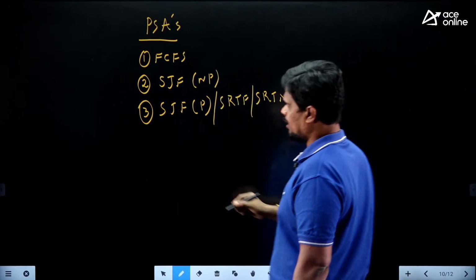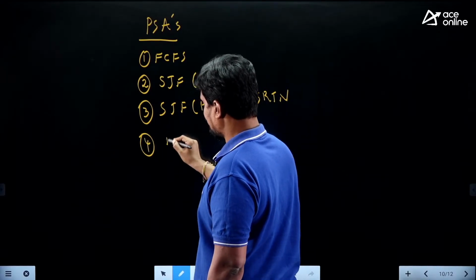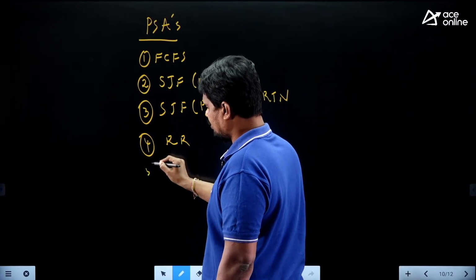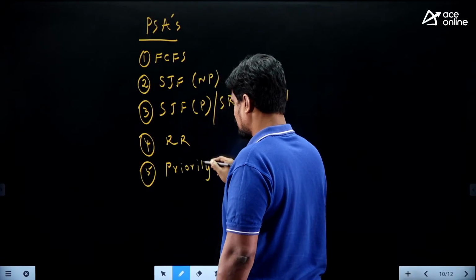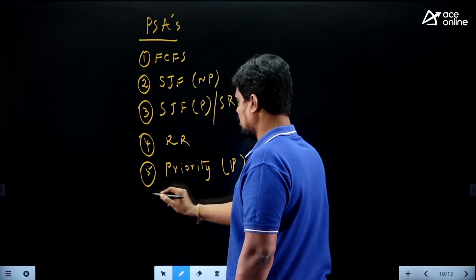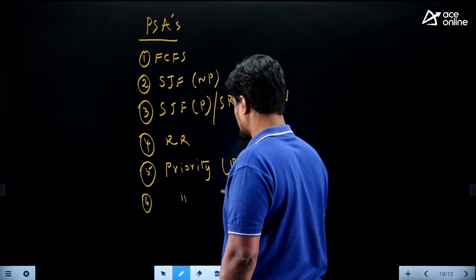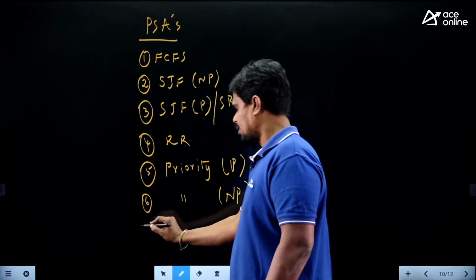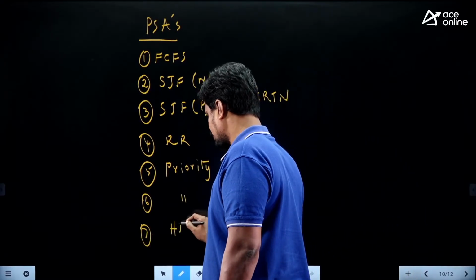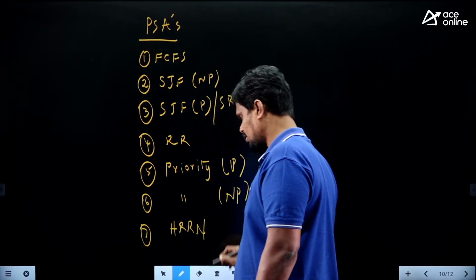After that we covered round robin, and the priority scheduling algorithm, in both preemptive and non-preemptive versions. Then we covered HRRN, highest response ratio next.